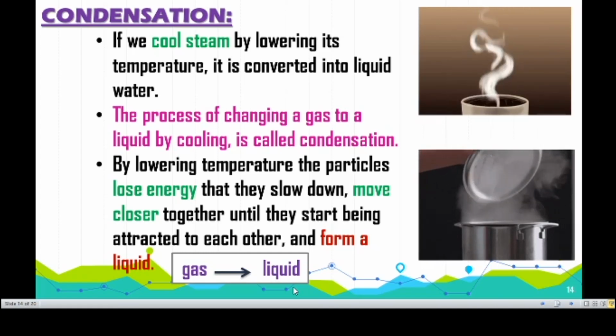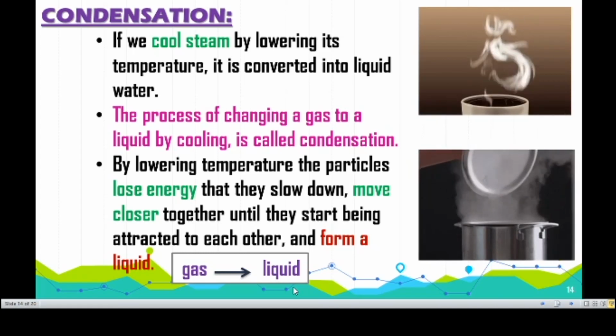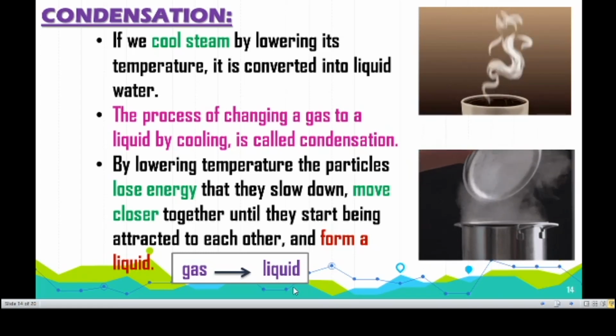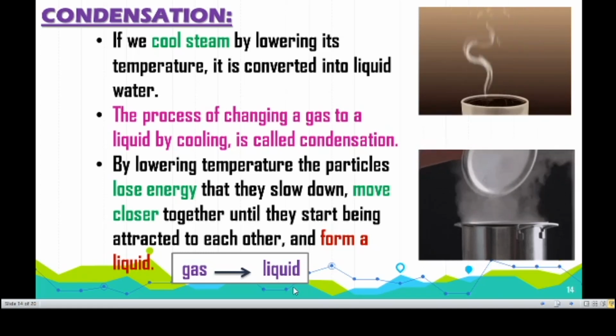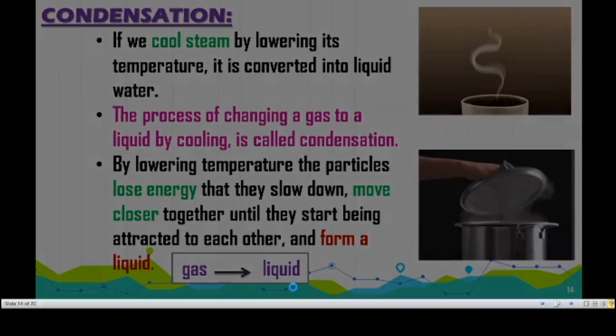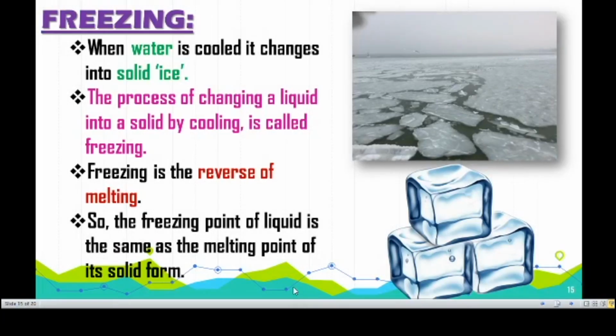While we are lowering the temperature, the particles lose their energy, so they come closer together and attract each other, so it forms a liquid. So the conversion of gas into liquid is called condensation.